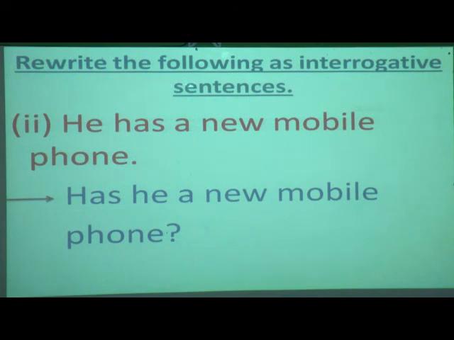Is this your correct answer? I request you, students, please write fast in your book. Don't keep your book incomplete. Otherwise, you can make an arrow and afterwards you can complete. Now, we will move on to the third example.